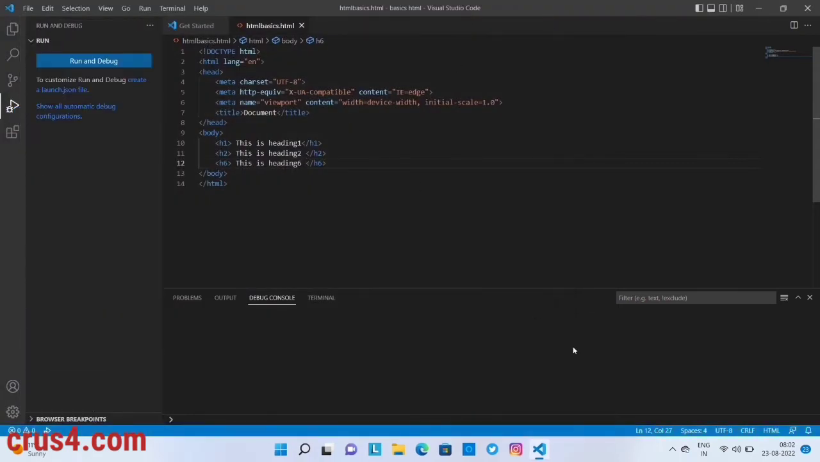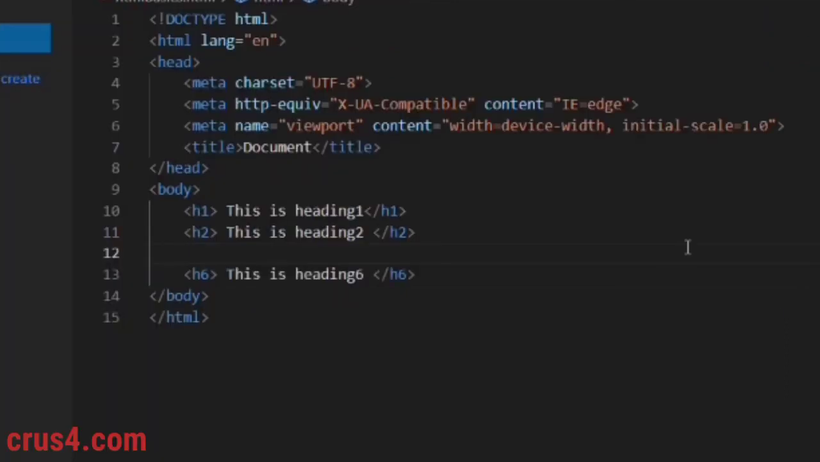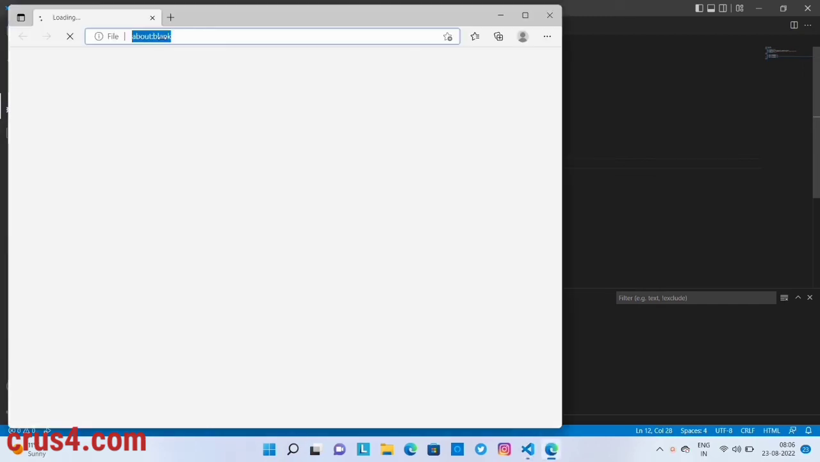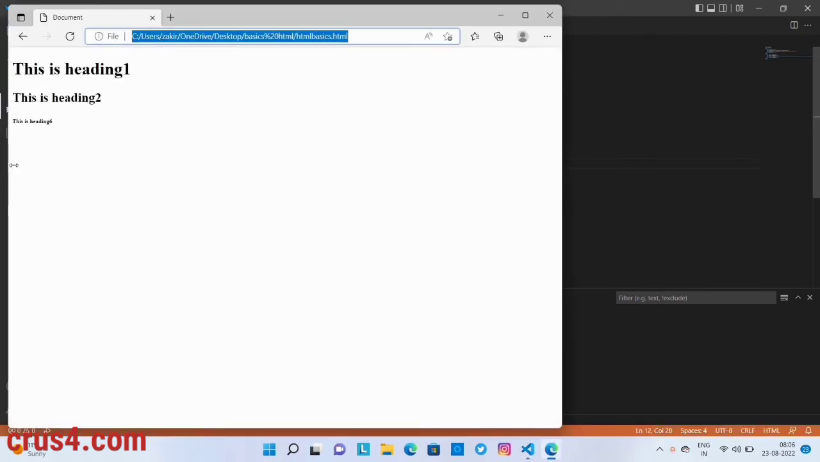Comments in HTML. Comments help us to add extra information about the code. Browser does not display comments. Here is how you can add comments in HTML. As you can see here, browser does not display the comment.